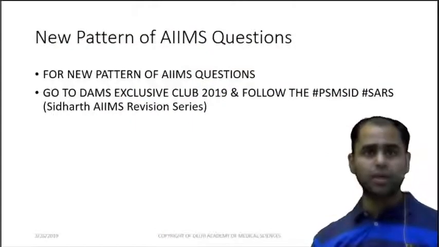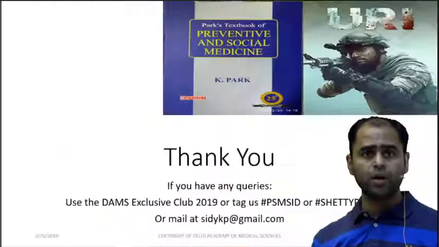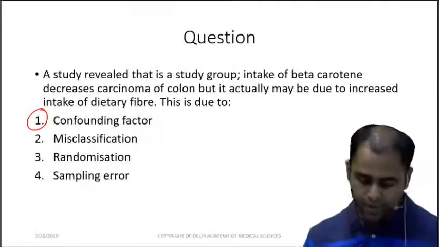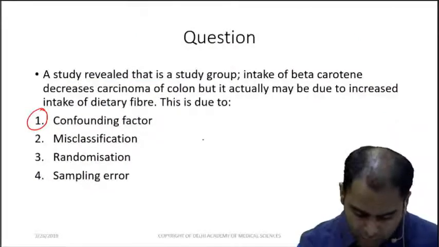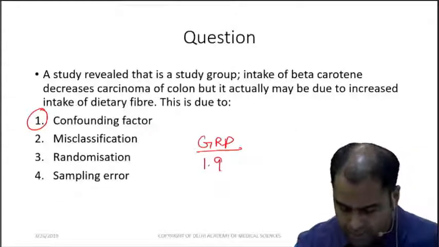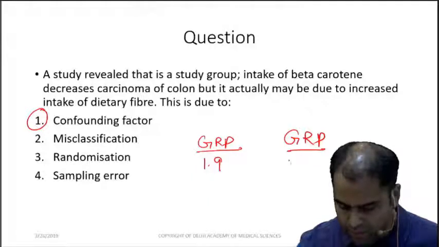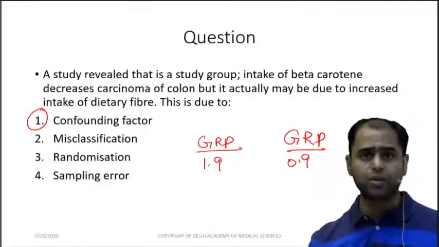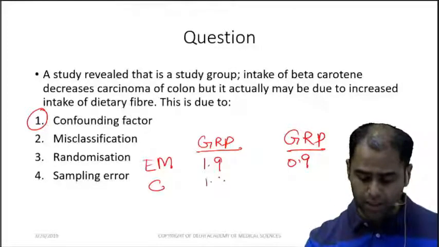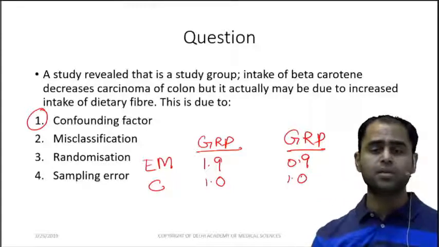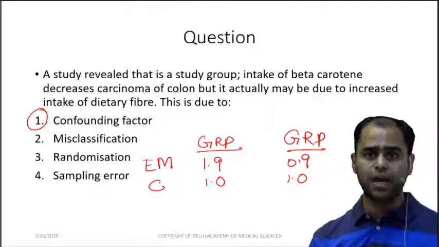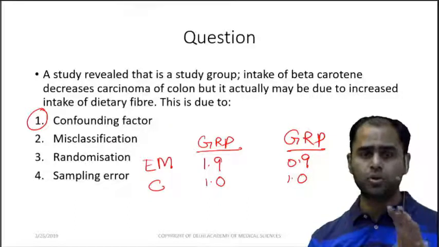Or you can get a question where they can say that in one group the effect was 1.9, whereas in the other group the effect was 0.9. So this will become an effect modifier. It would be a confounder if in both the groups it is 1 each. I hope this is absolutely clear.